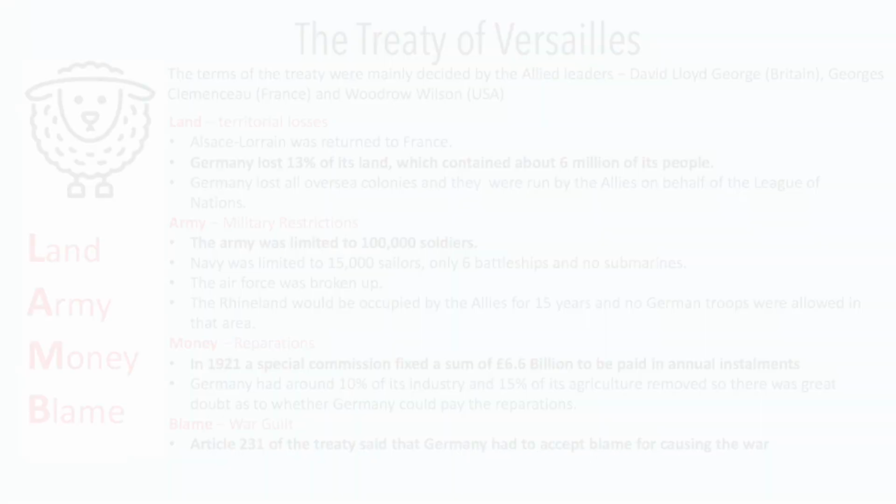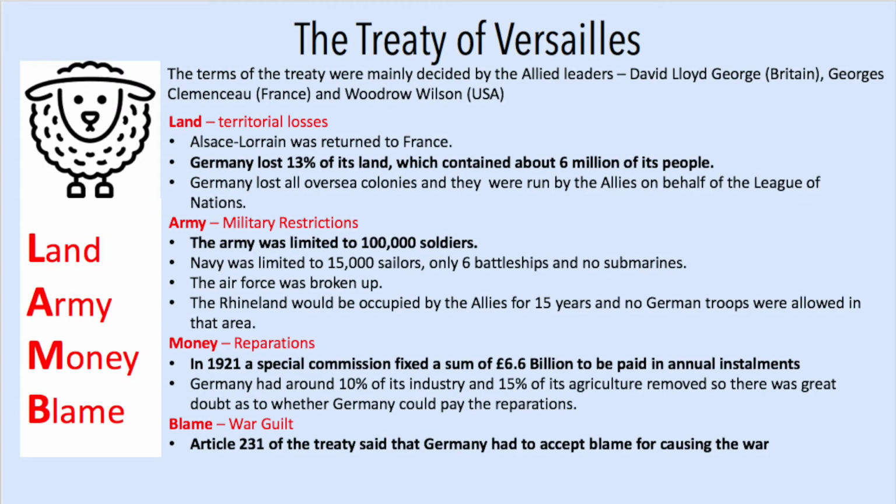After the armistice was signed, a peace treaty called the Treaty of Versailles was imposed on Germany. The treaty was signed at the end of June 1919. The terms of the treaty were mainly decided by the Allied leaders, David Lloyd George of Great Britain, Georges Clemenceau of France, and Woodrow Wilson of the United States of America. But they all wanted different things.